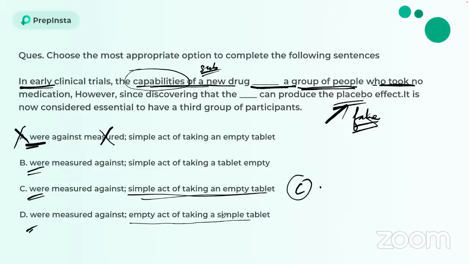Empty act of taking a simple tablet is incorrect. It is not an empty act, but it's a simple act of an empty tablet. So two describing adjectives need to be placed properly.